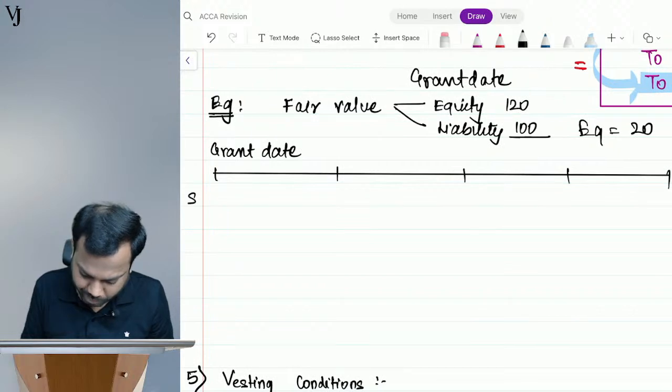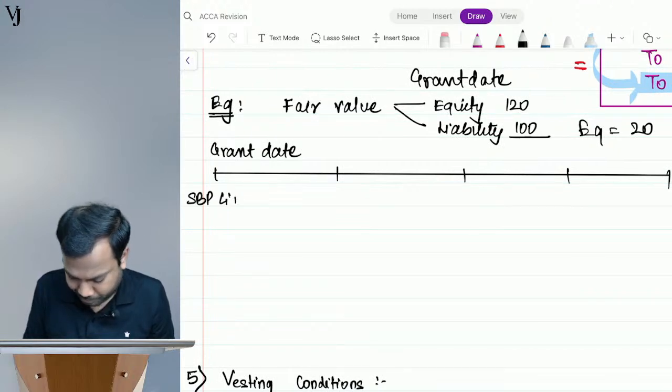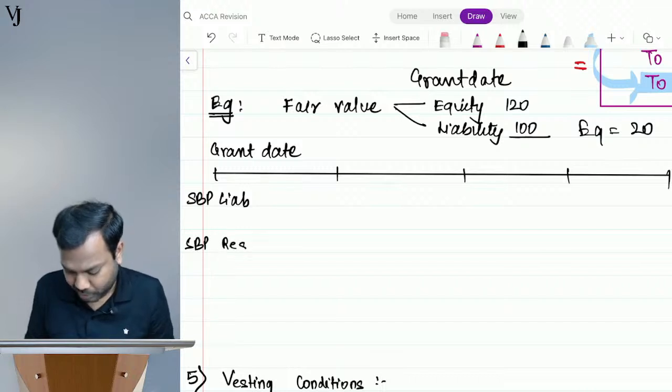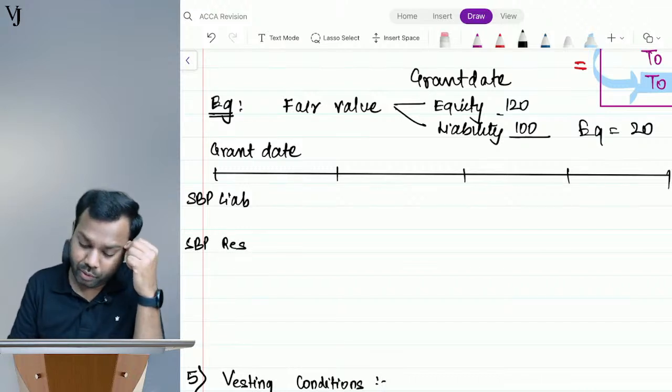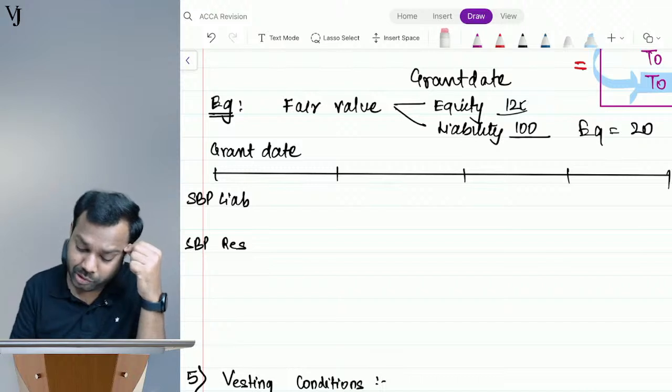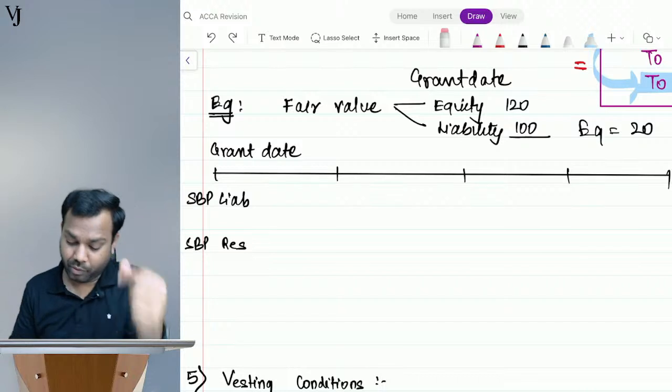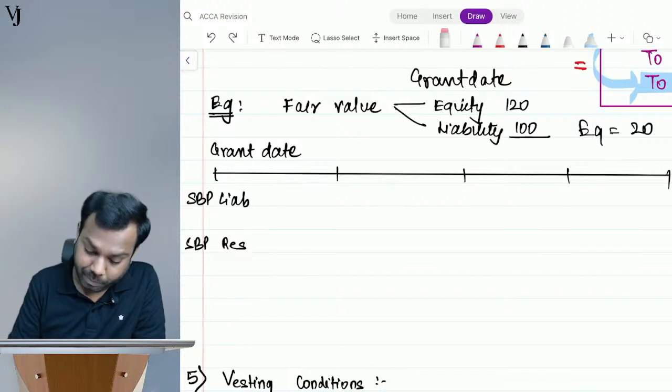You have to record the SBP liability, and you have to record the SBP reserve. Of the 120, the liability you have to record is 100, over a 4-year vesting period.